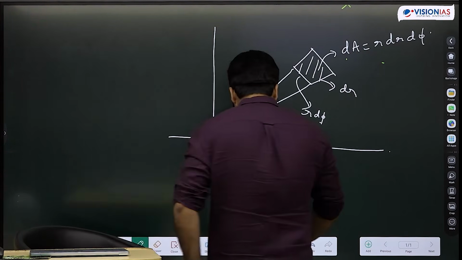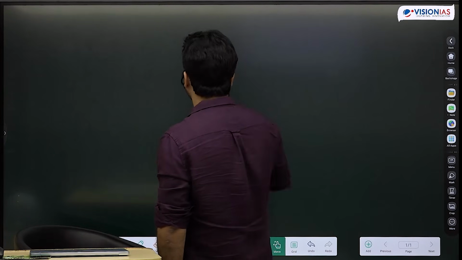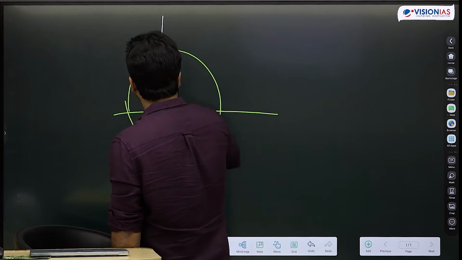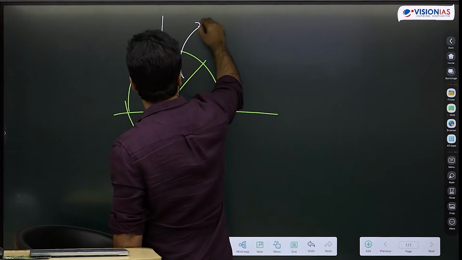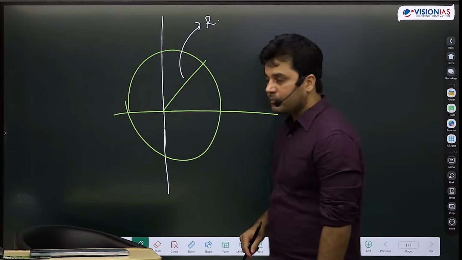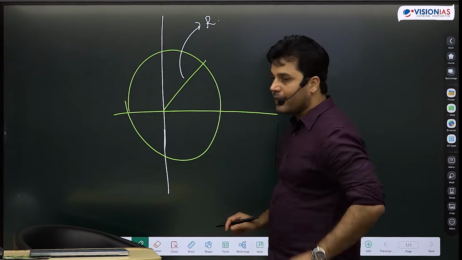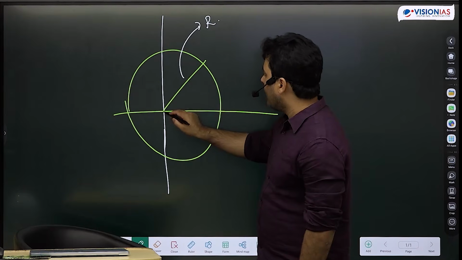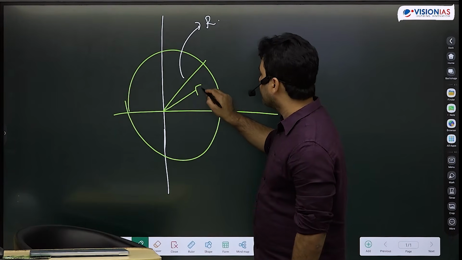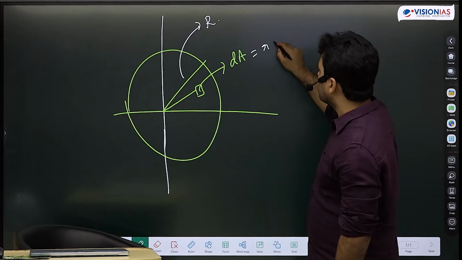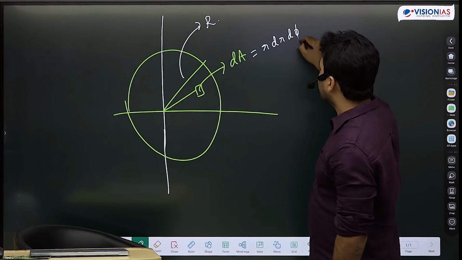The correct way to do this problem will be, I've given you a circle of radius capital R. I have to calculate its area. So I'll first choose an areal element at some r and some phi. I choose this dA. What did I tell you? dA is nothing but r dr d phi.